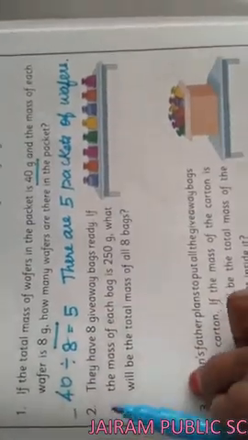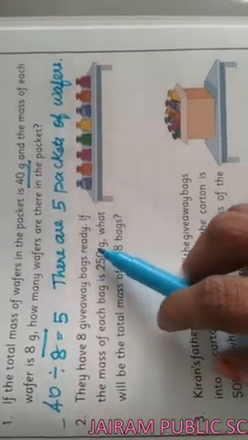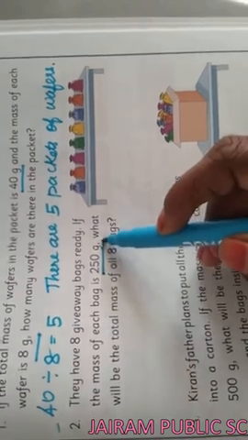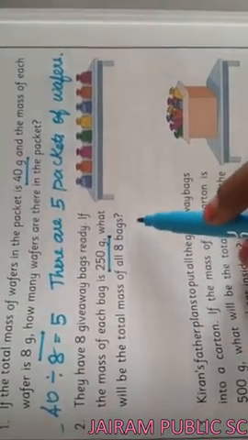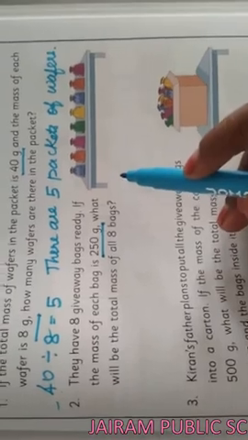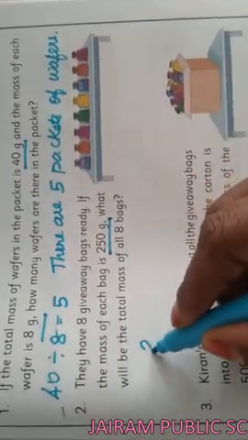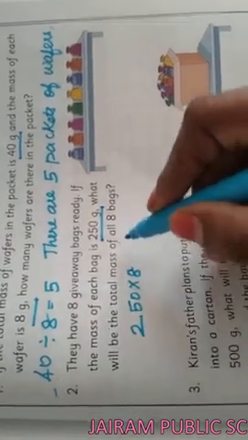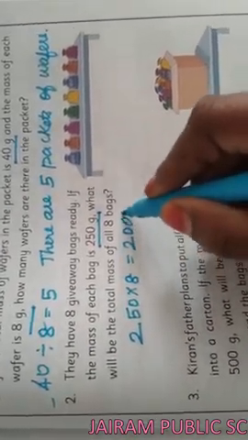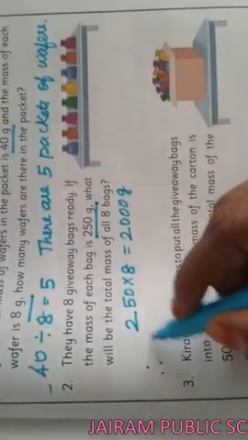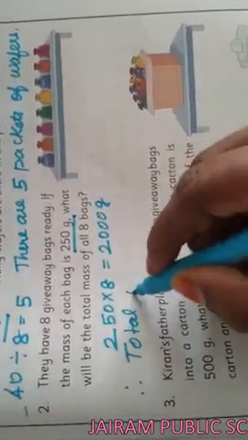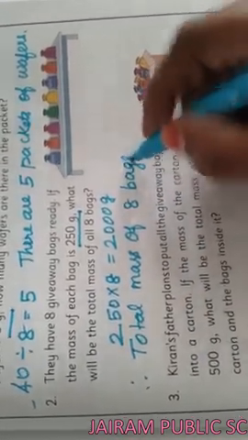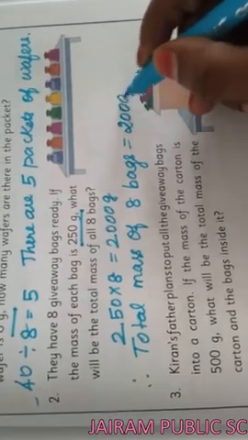Then the second question, they have 8 giveaway bags ready. If the mass of each bag is 250 gram, what will be the total mass of 8 bags? Here we have to use the operation multiplication. 250 multiplied by 8. You have to do the sum and write the answer. It will be 2000 gram. Therefore, total mass of 8 bags equal to 2000 gram.